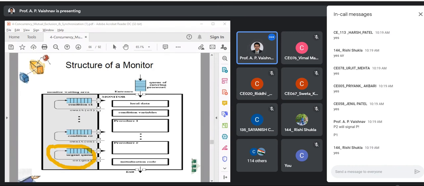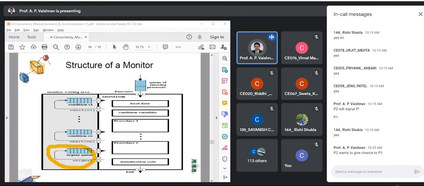Why? Because P2 wants to give a chance to P1 to complete its task, because the condition for which it was waiting has occurred. So while P1 completes, where is P2 going to reside?